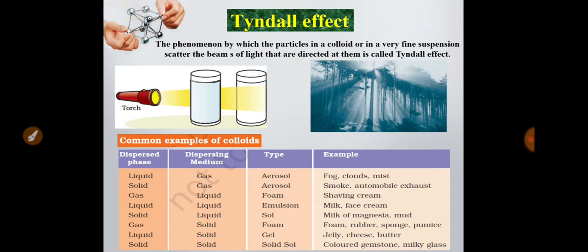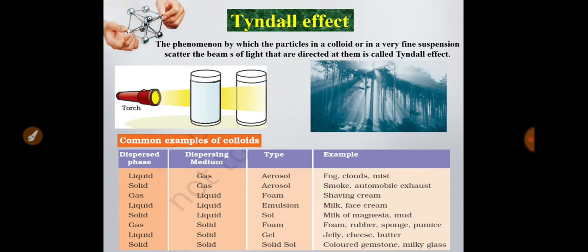And if liquid is dispersed in a liquid medium, that is called emulsion. It is very important for exam purposes that a liquid dispersed phase dispersed in a liquid medium is called emulsion, and the examples are milk, face cream, etc. And when a solid phase is dispersed in a liquid medium, it is called sol. Examples are mud, milk of magnesia, etc.